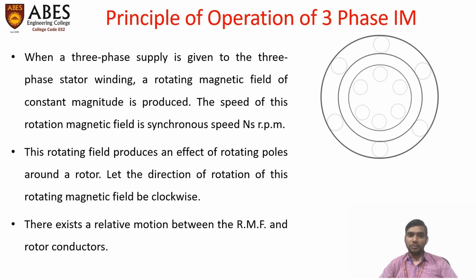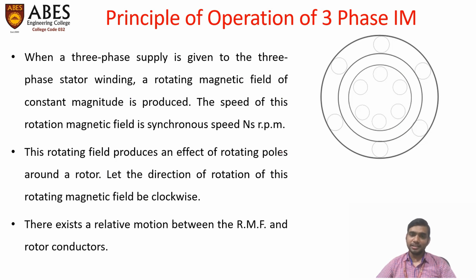So when a three-phase supply is given to a three-phase stator winding, as we have studied in the previous lecture, a rotating magnetic field of constant magnitude is produced, whose axis changes with respect to time. The speed of this rotating magnetic field is the synchronous speed, which depends on the supply frequency and also on the number of poles of the machine.